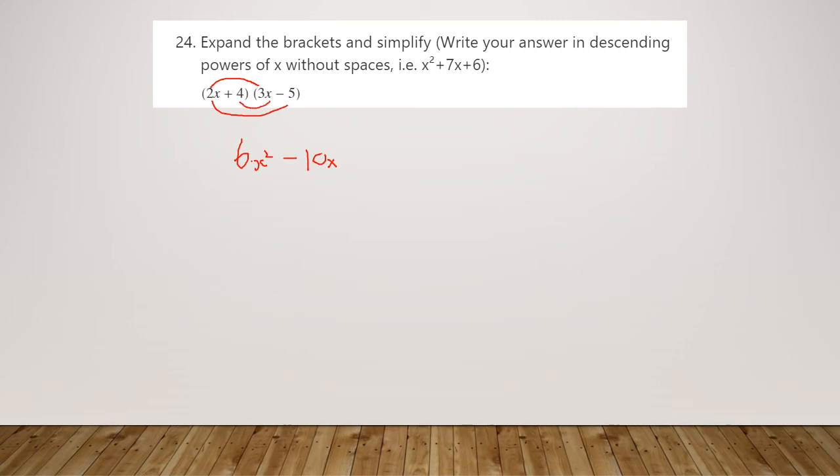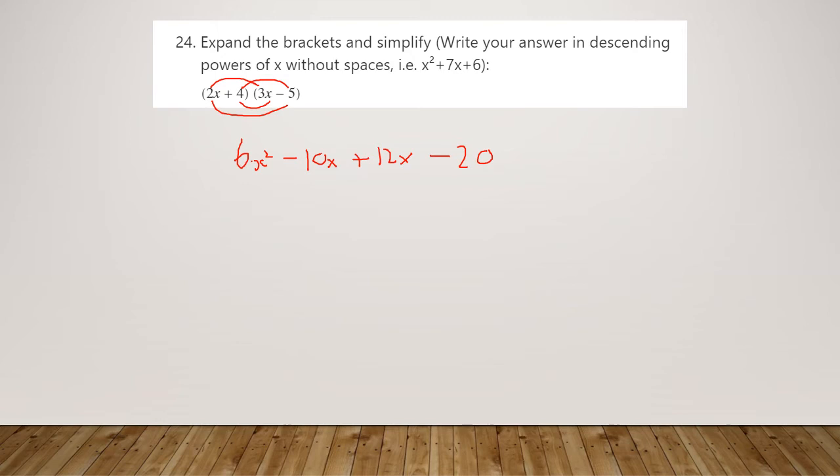I for inside, so that's 4 times 3x, so that's a plus 12x. And then L for last, we have 4 times minus 5, so that's going to be a minus 20. A real common mistake people are making on this one is they're doing minus 4, add minus 5, so they got minus 1 as the last term.